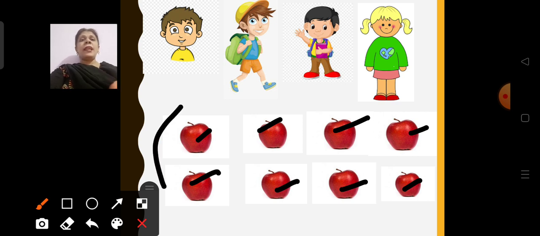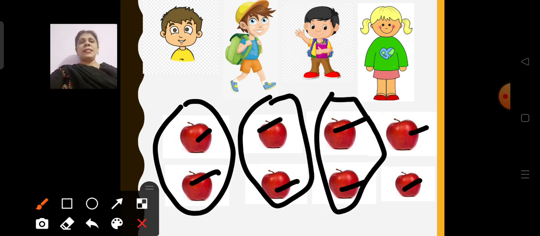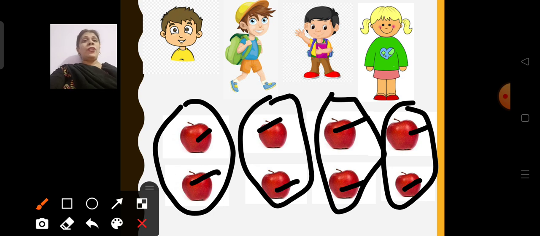The first child has got 2 apples. The second child is having 2 apples. The third child is having 2, and the fourth child is having 2. So each child got 2 apples. Okay. We distributed 8 apples among 4 kids, and each child got 2 apples. That means equally they are having 2 apples with them. Everyone is having equal apples.